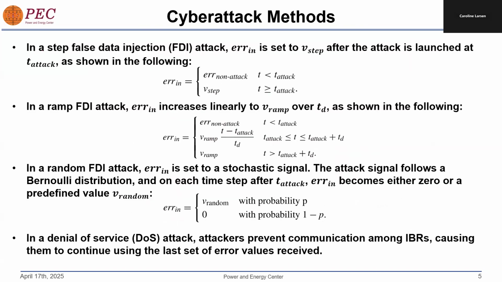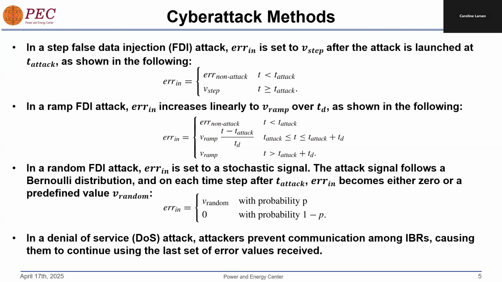There are many different types of cyber attacks, but in this project, we focus on false data injection, or FDI attacks, and denial of service, or DOS attacks, on the input set points of a GFL IBR. In a step FDI attack, the input error is set to a set value after a time t attack. In a ramped FDI attack, the input error is ramped linearly to a set value over the time td. And in a random FDI attack, the error value is set to a stochastic signal, which becomes either 0 or 1 randomly on each time step.